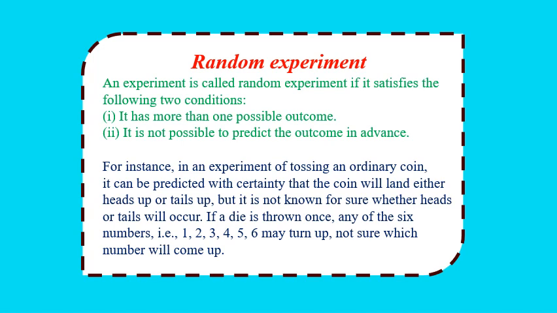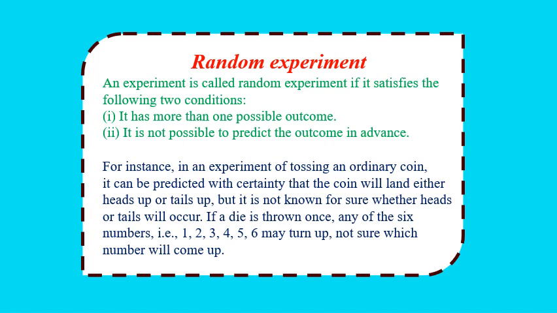Now the first point is random experiment. We have learned about random experiment in grade 10th, but we didn't learn the definition or the meaning of that one. We heard that random experiment is something associated with probability. But what is a random experiment? So an experiment is called a random experiment if it satisfies the following two conditions.